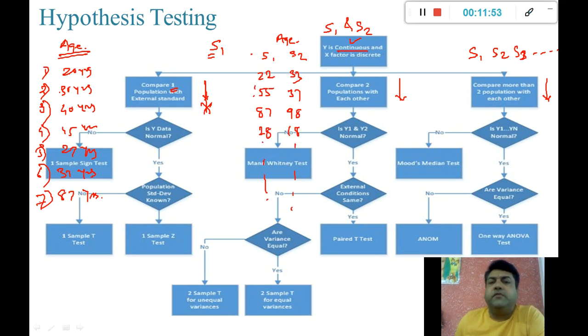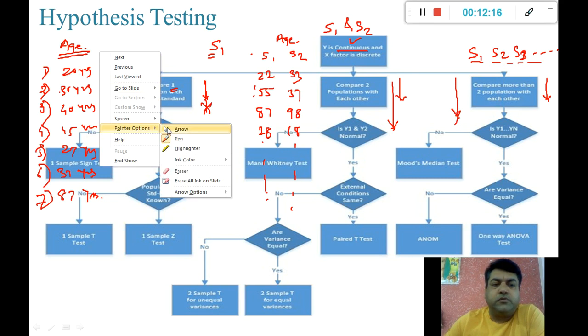If I am having two different samples of ages, then the business problem will be slightly different, dealing with two samples. Then I am going to follow this particular flow chart. And if I am having more than two samples, then I will go for this particular flow chart.